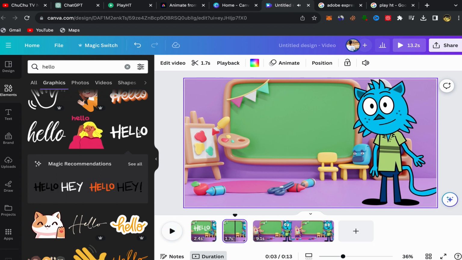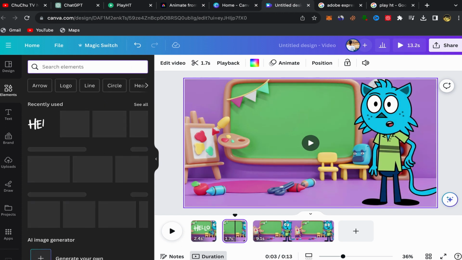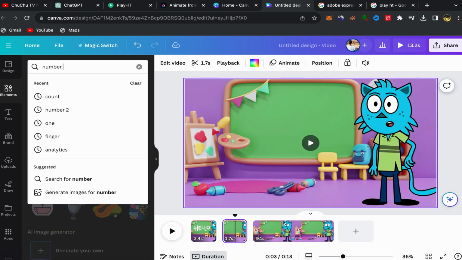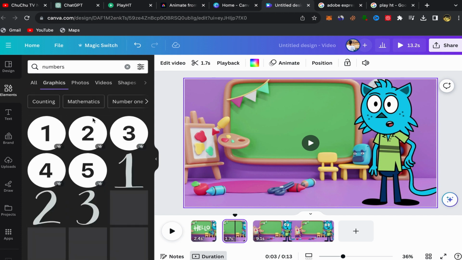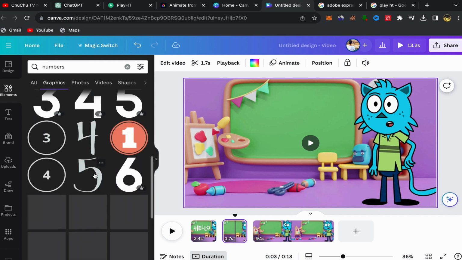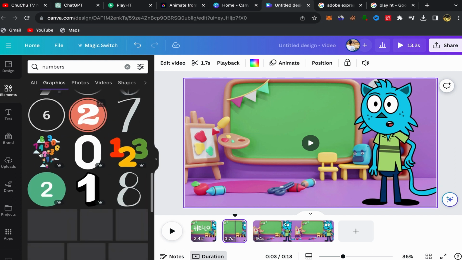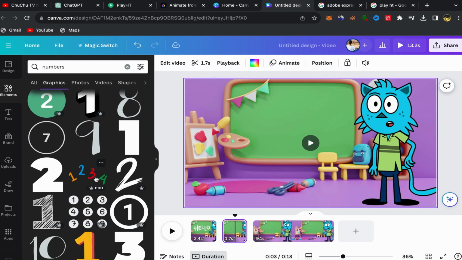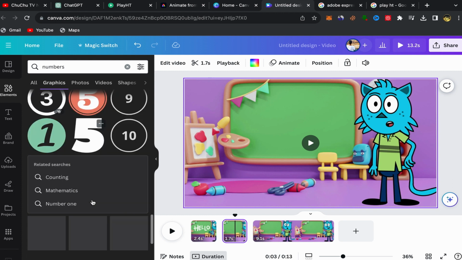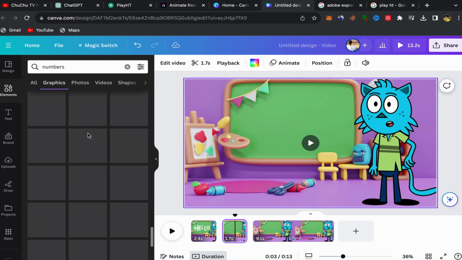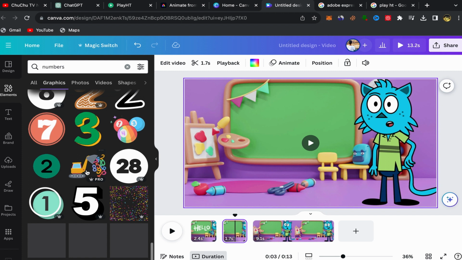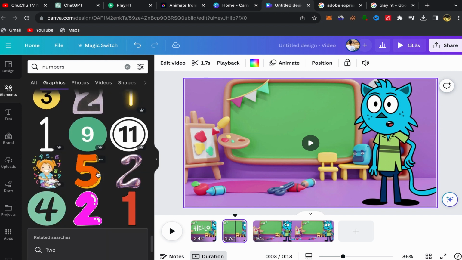Number Nook. Okay, I will search for number. Search for numbers. For example, click on graphics. Scroll down. So just keep scrolling down. Let's see if we can find some animated numbers here. Okay. I'm gonna choose for example this one.